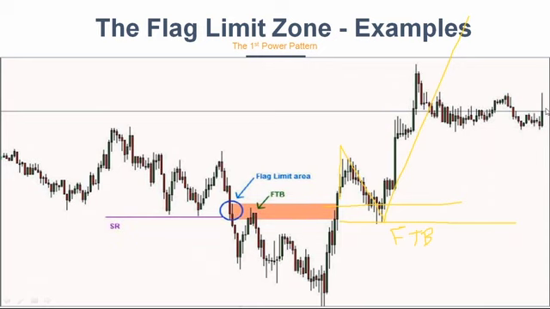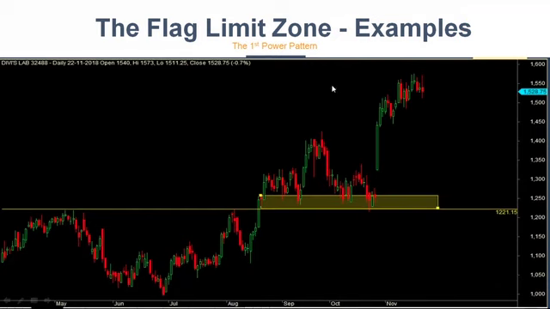Okay, friends. Now let's move on to some more examples. This is the example I have marked. This was Divi's Lab. Can you see the SR line? There is one beautiful question: if the flag limit zone is broken, will the zone change? Yes. You might have to readjust the zone based on the base candle formation and the wick formation, or else it can fake out.